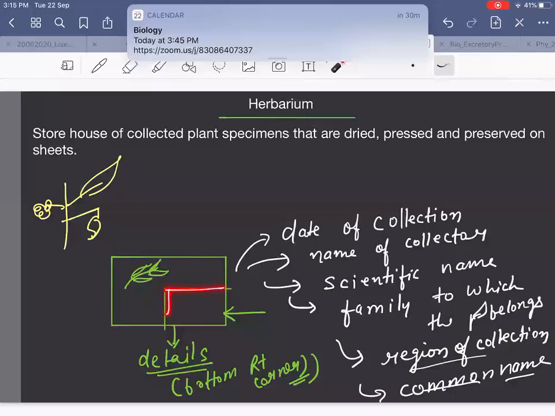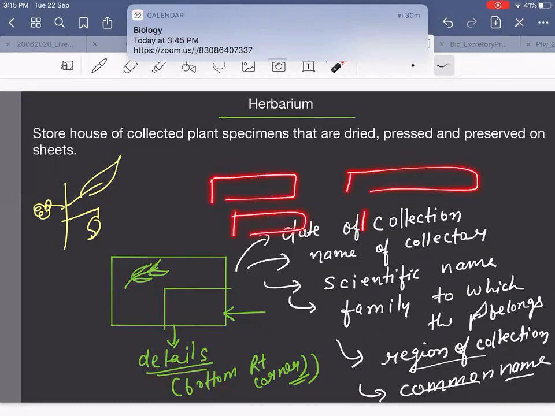That is herbarium. You collect a plant specimen, you dry it, you press it, and you preserve it on a sheet of paper. Now you write the details in the bottom right corner. So in exam, what type of question comes? They will give you 4 options and ask which among these is not written in the herbarium.